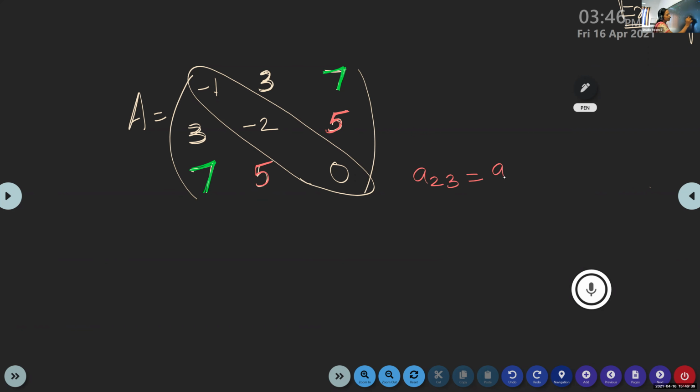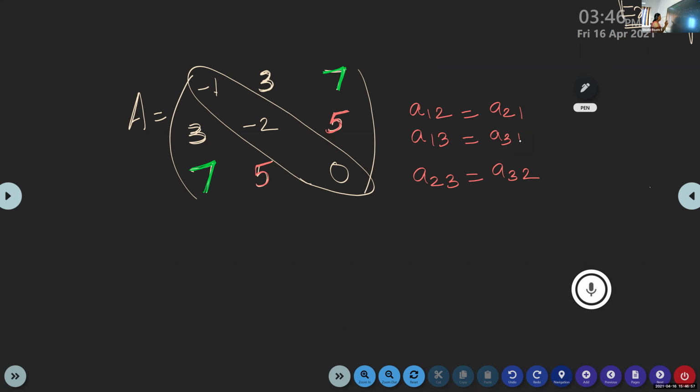A23 will be the same as A32. A12 will be the same as A21. A13 will be the same as A31. Is it clear? Is it okay?